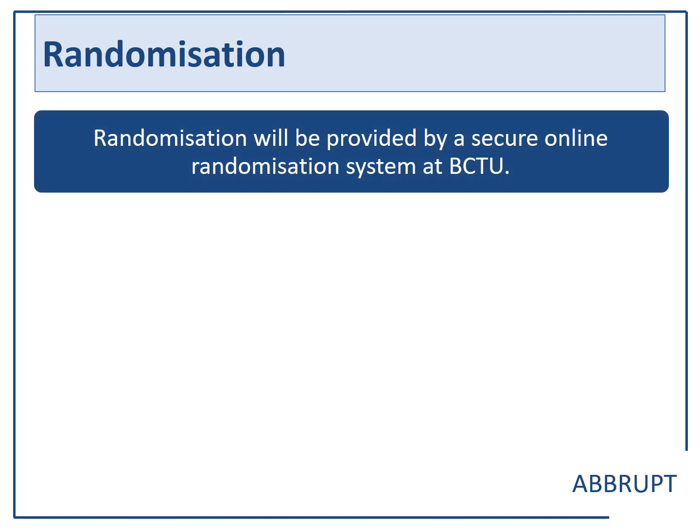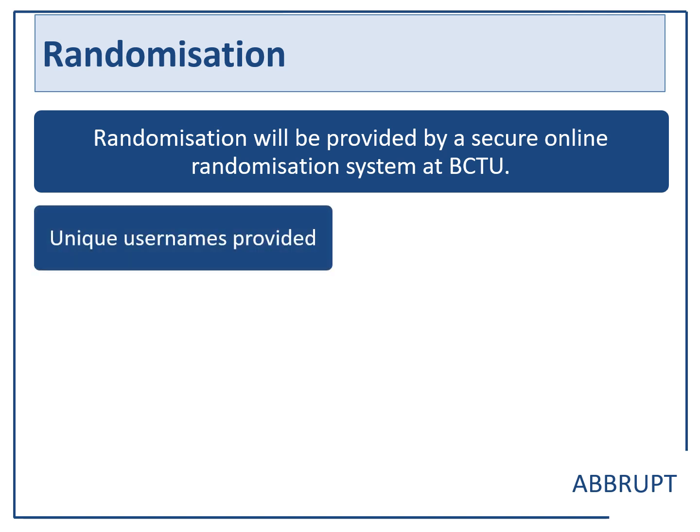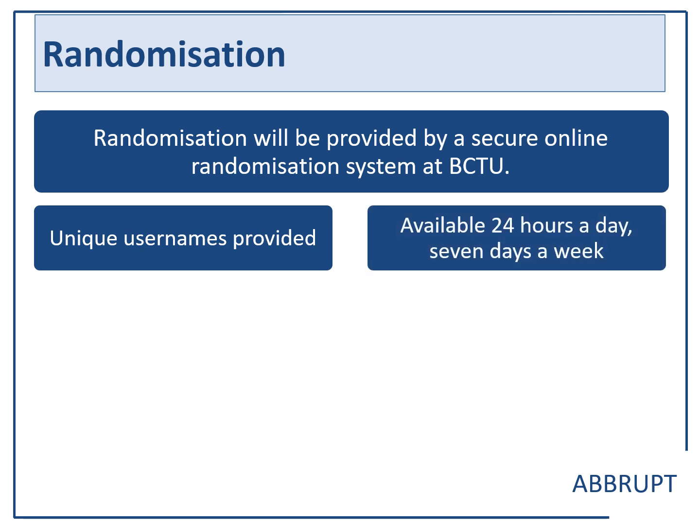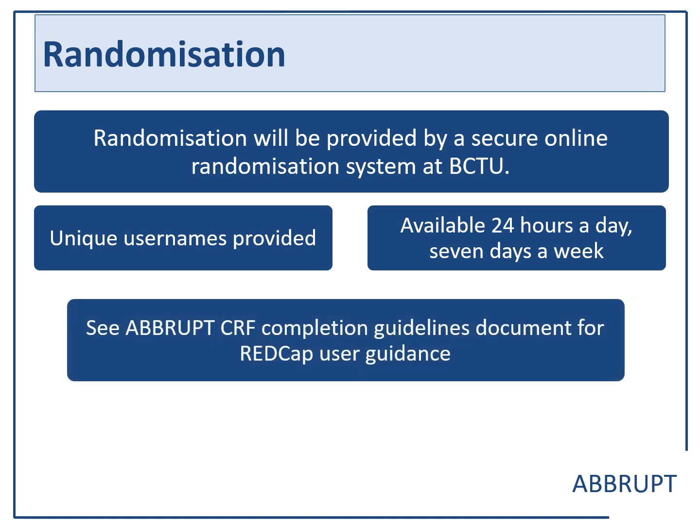Randomisation will be provided by a secure online randomisation system held at BCTU. Users will be given unique usernames and will set their own password. Usernames and logins are not to be shared. A drop-down list will be built into the database, so only those delegated the duty on the delegation log can perform certain tasks. The system will be available 24 hours a day, 7 days a week. Please see the ABBRUPT CRF completion guidelines document for REDCap user guidance.